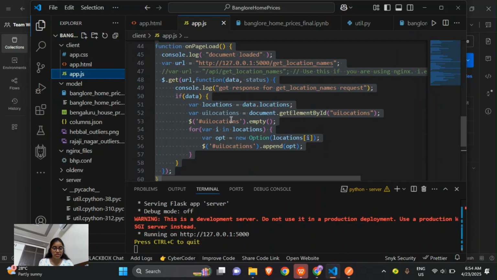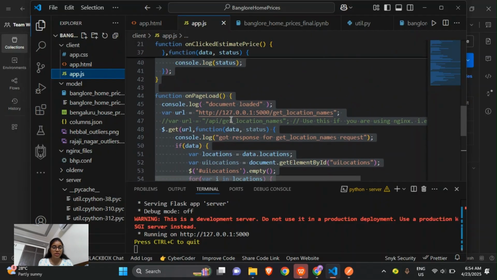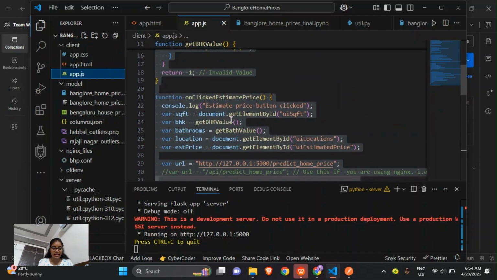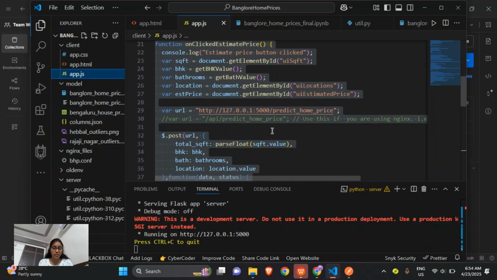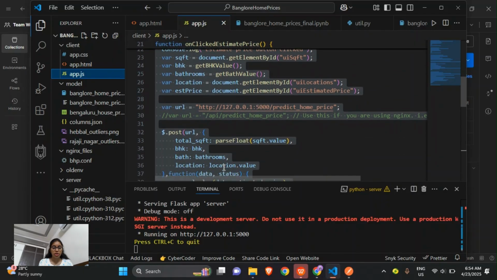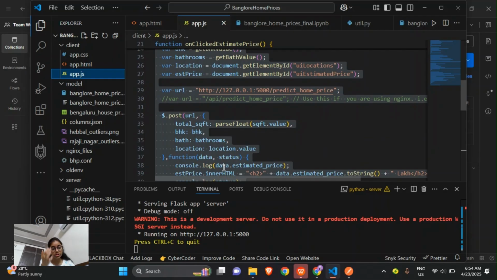The on page load function will load all the get requests, that is, the location names. And here also, click Estimate Price. It will estimate the prices based on the URL that we posted, like total square feet, BHK, bathroom, and location. Now we will see about the server.py.